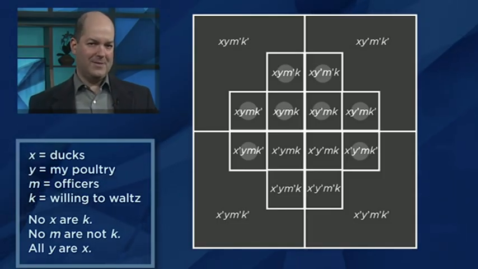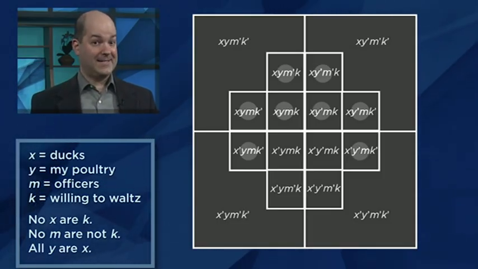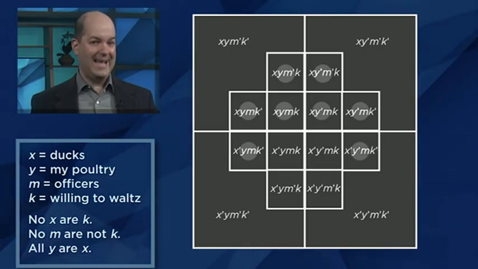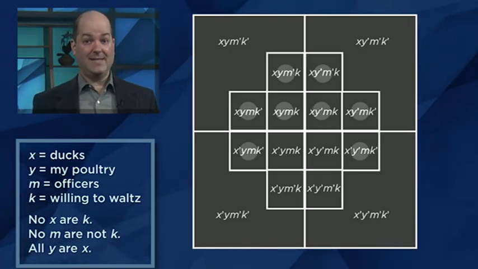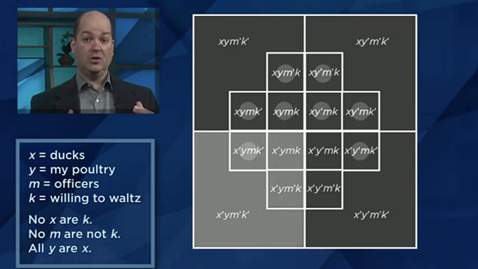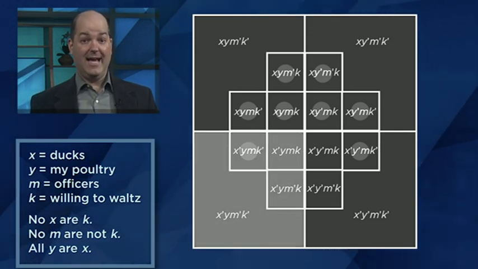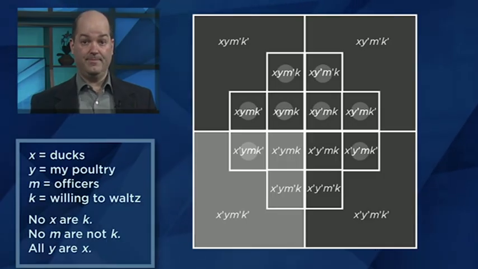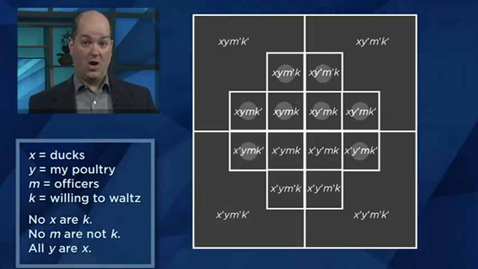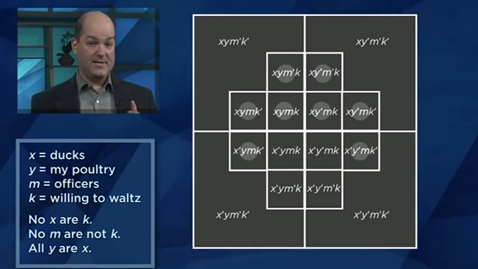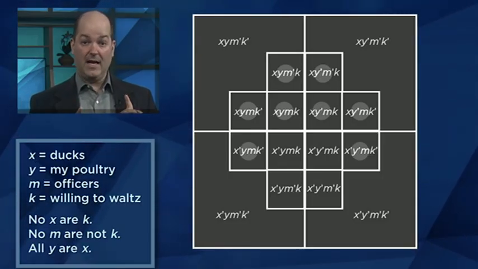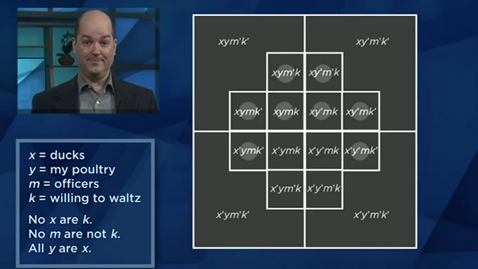The final premise was all y are x. Now, having y and lacking x is represented by the 4 regions below the horizontal line and to the left of the vertical line. One of these regions already has a gray counter, and this final premise tells us that the other 3 need gray counters as well.